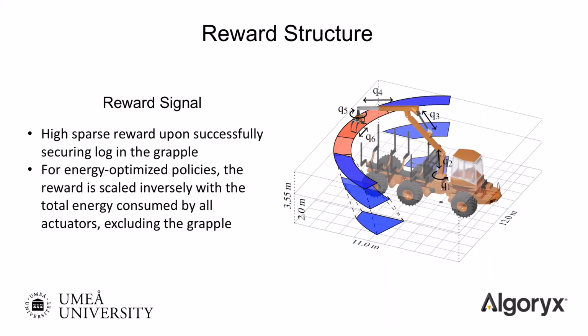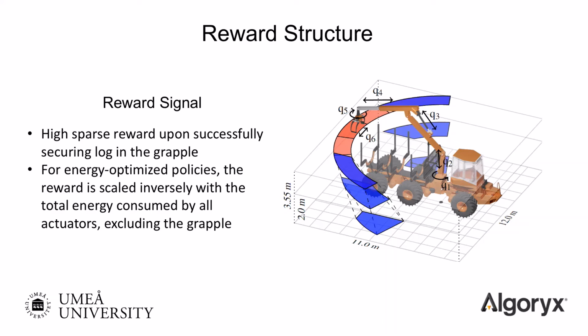As mentioned, the agent learns based on a reward signal. At the beginning of each episode, the grapple is placed above the load bunk, as can be seen here to the right, with the initial angle of each joint slightly perturbed. Logs are modeled as uniform cylinders, and the initial pose of the log is chosen randomly within a target area at the side of the load bunk. This is illustrated in blue at the ground level in the image to the right.